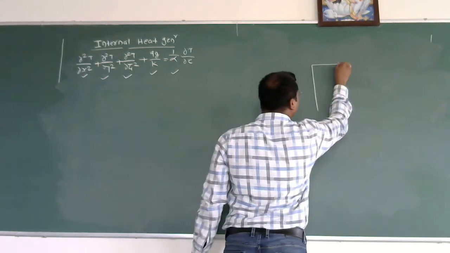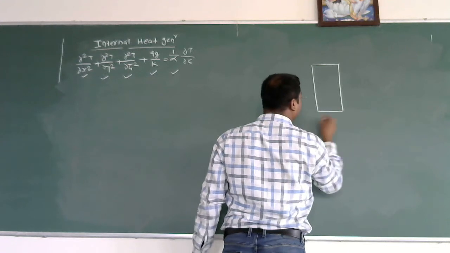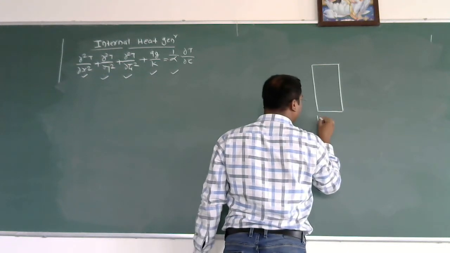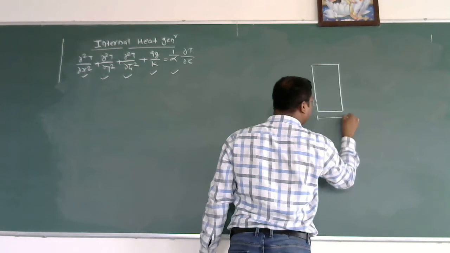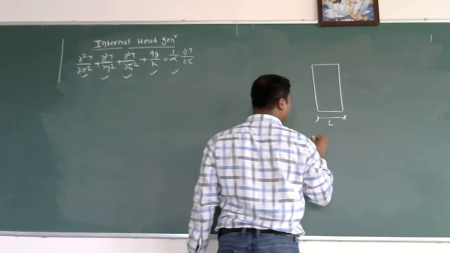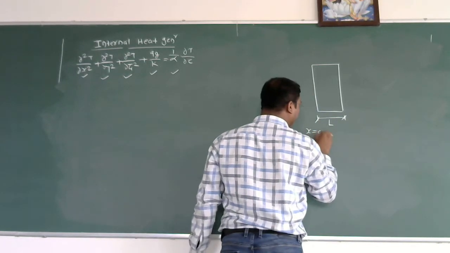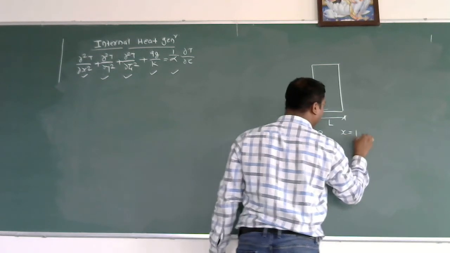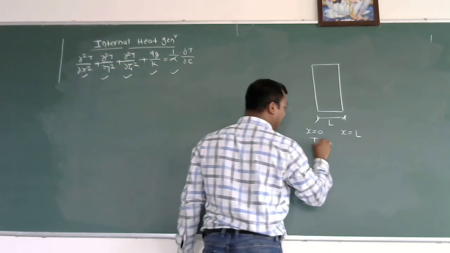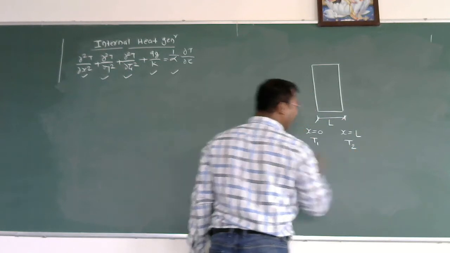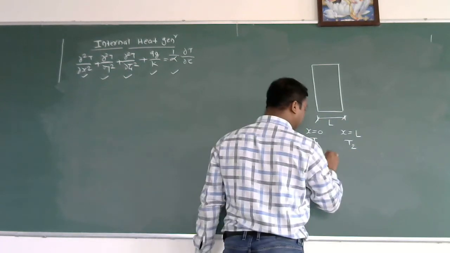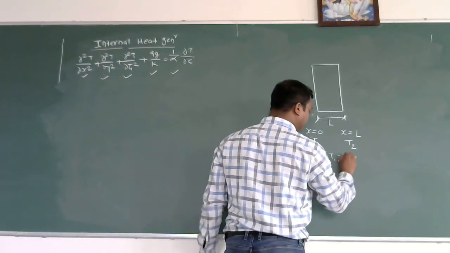So like this, if there is a plane slab having thickness L, this is x is equal to 0, this is x is equal to L. I am writing temperature T is equal to T1, temperature T is equal to T2 at the other end, such that T1 is greater than T2.